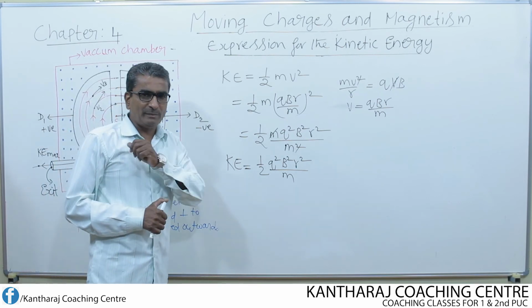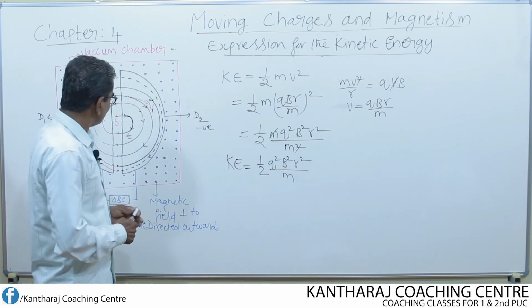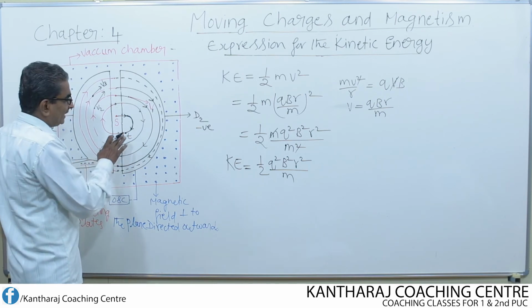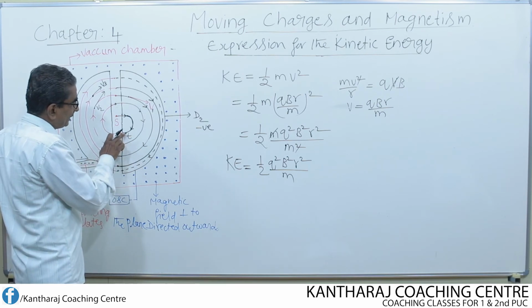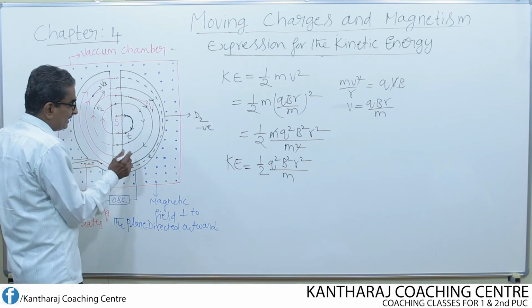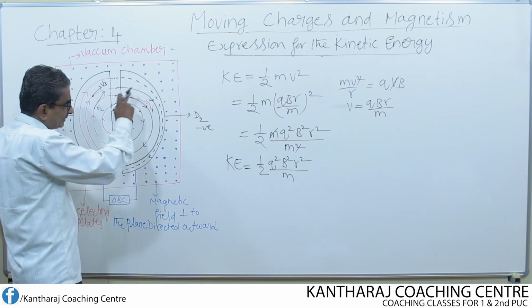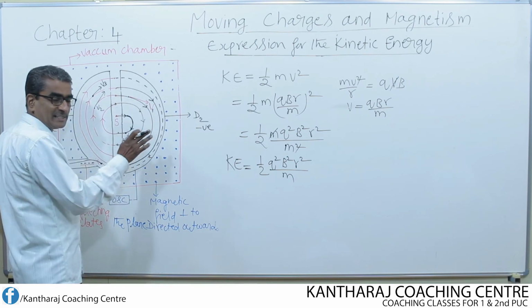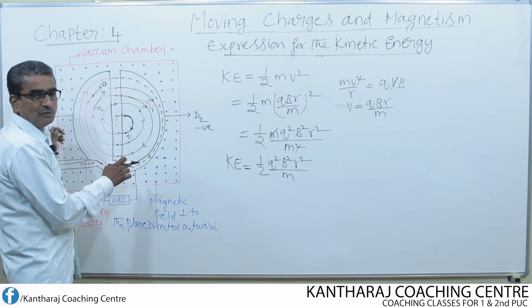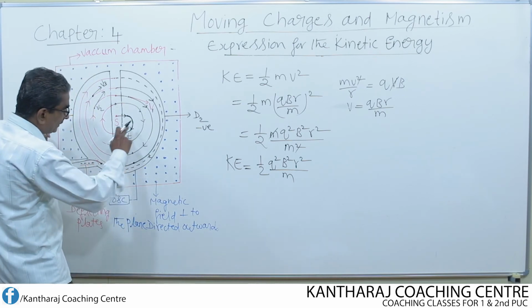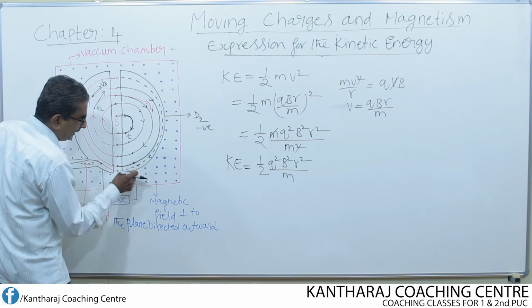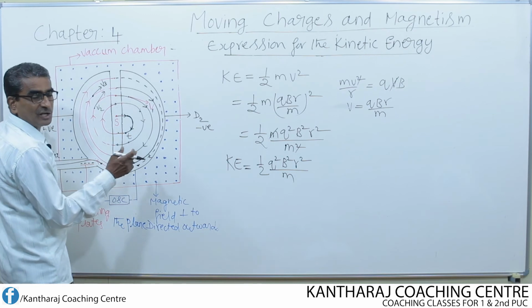Remember, when will the kinetic energy be maximum? When the particle is at this point, it has some kinetic energy, but when the particle goes to the next semicircular path, its kinetic energy increases. Again, after describing a semicircular path, when it comes here, its kinetic energy further increases. Again, when it comes here, it further increases. Finally, when the particle comes to the edge or the periphery, that means the edge or boundary.